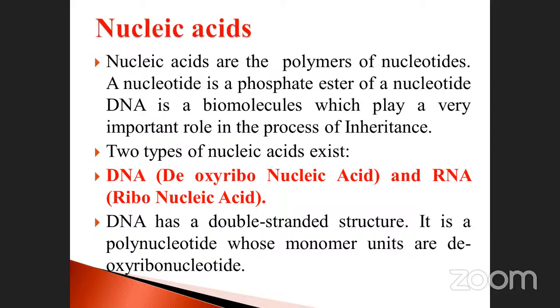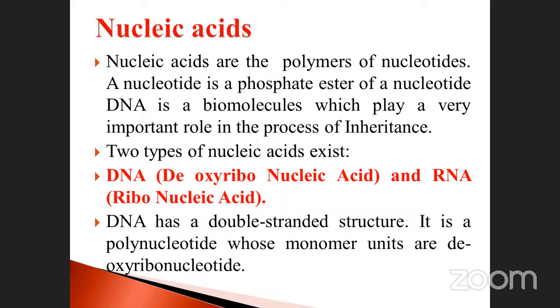What is the difference between these? Deoxyribo: deoxy means one oxygen atom is removed from the ribose. If you add the oxygen back to the ribose, that is RNA. See here, DNA has a double stranded structure.